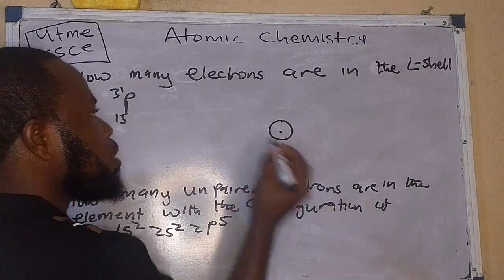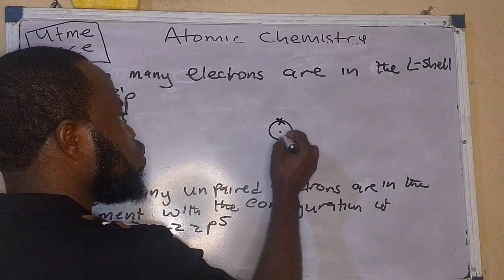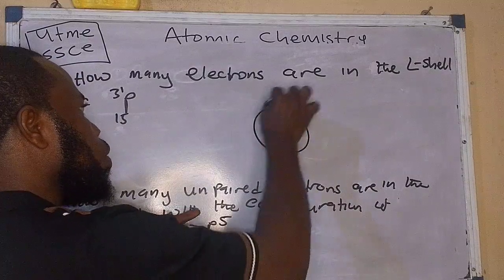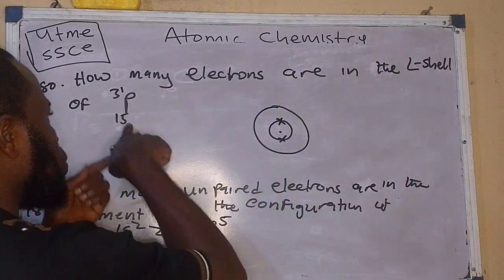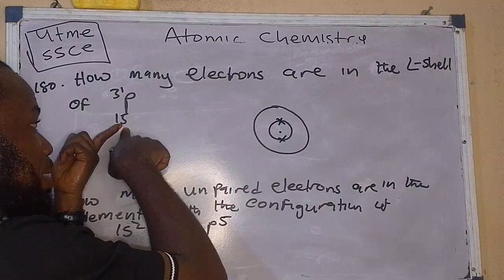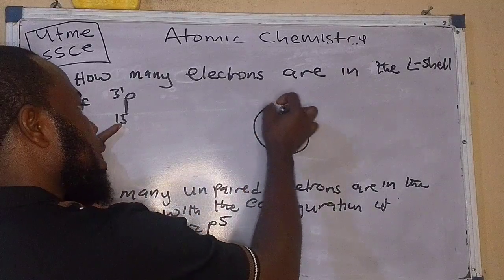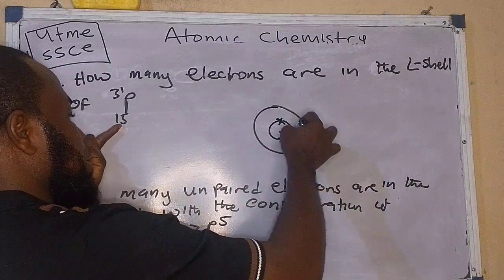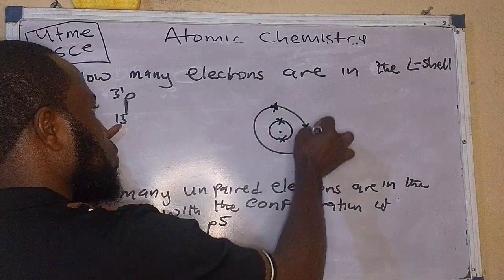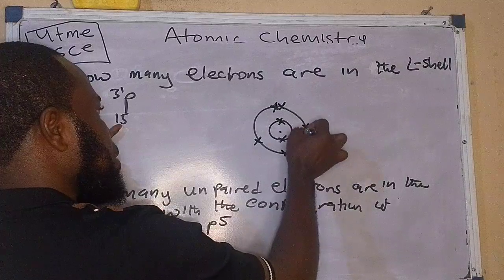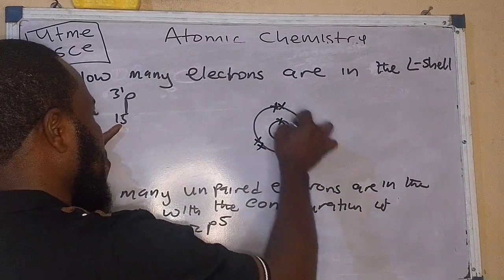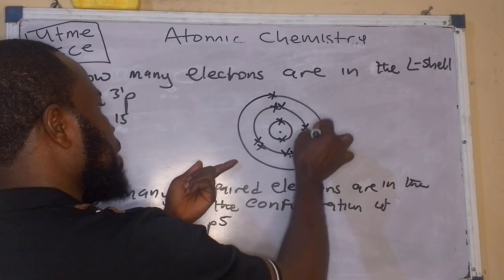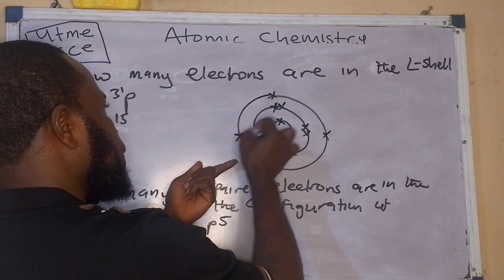15. Now, the first shell is the K shell and it takes 2 electrons. Now, the next shell, which we solved just now, ought to take 8 electrons. So if I remove 2 from here, that means I'm left with what? 13. That means I'm going to arrange 8 outside now. So it becomes 1, 2, 3, 4, 5, 6, 7, 8. Now that is 10. Now remaining 5. So the next shell is going to take 5. 1, 2, 3, 4, 5.